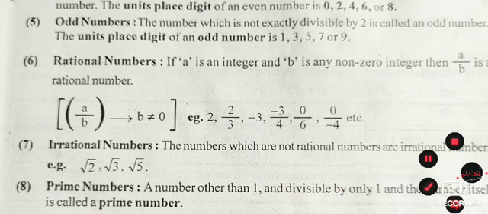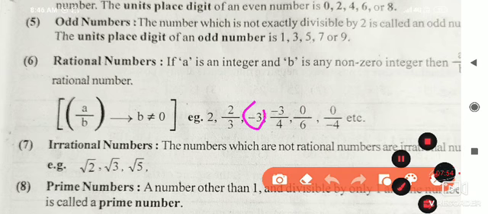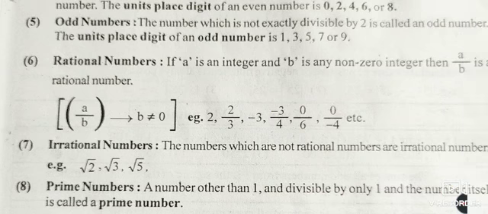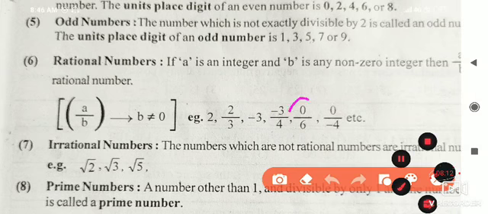Okay. Next number, we will see, is minus 3. It is also an integer, and divided by 1 it is there, so it is also rational. Next number is minus 3 upon 4. These both are integers. That's why this is also a rational number. And here the new number is 0 upon 6. Is it a rational number? Yes.